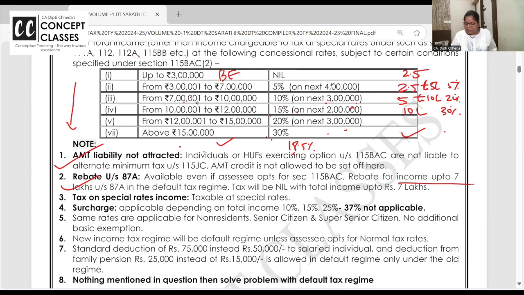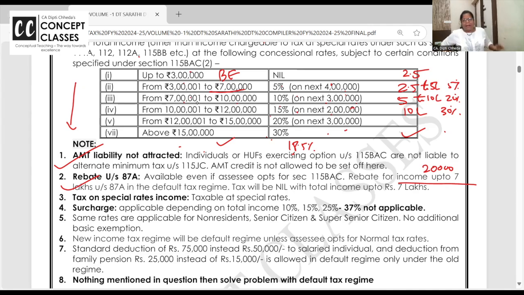Here, the rebate is up to 7 lakhs income. Yeah, up to 7 lakh. Now we know 3 lakh tak to koi tax nahi hai. 3 lakh to 10 lakh, 4 lakh ka 5%. So 20,000. I hope you are getting.